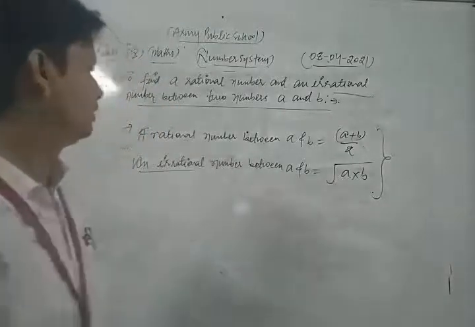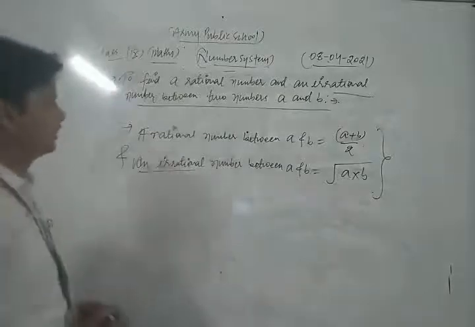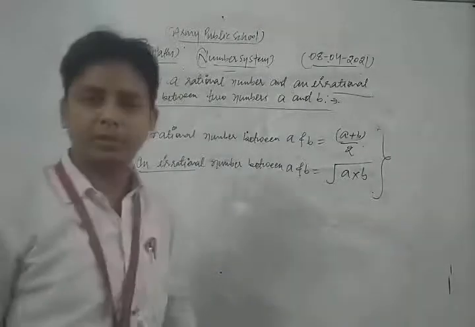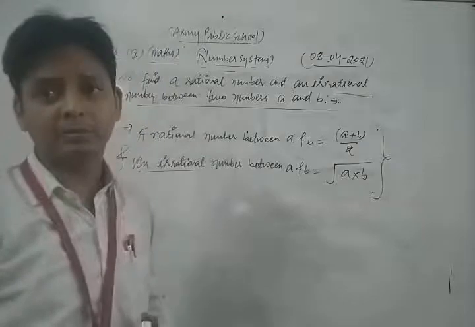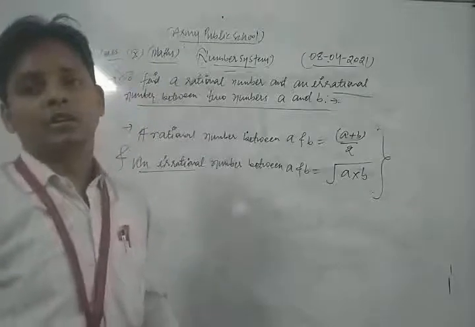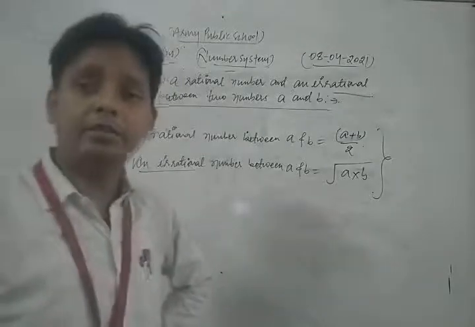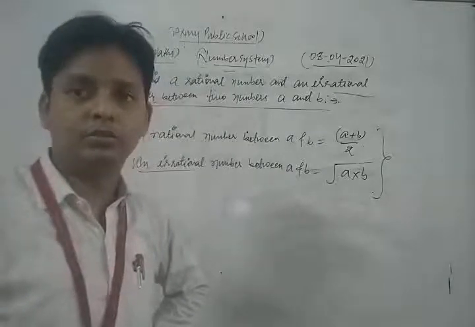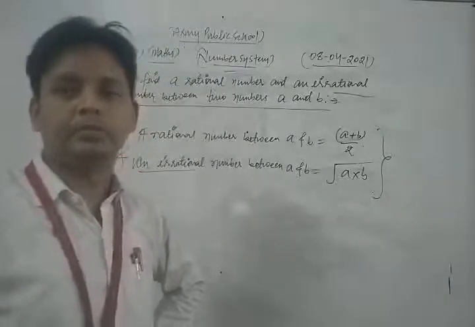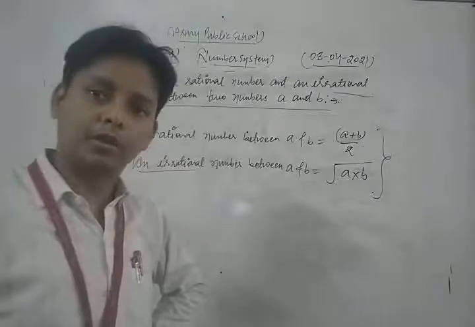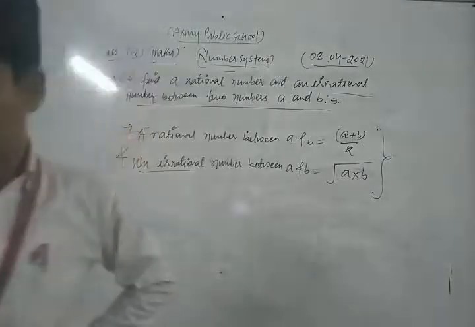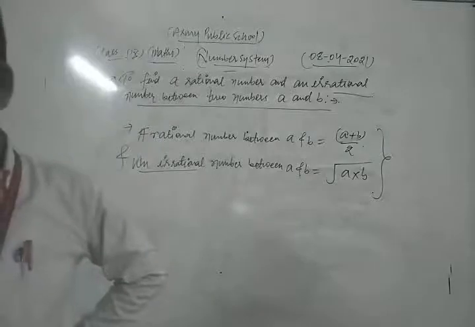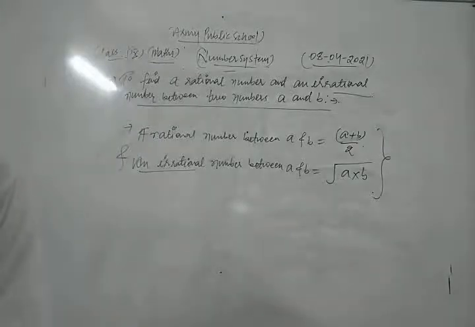Okay, a rational number between A and B is A plus B upon 2, and an irrational number between A and B is the square root of A into B. Okay. Now we take a question based on that topic. Okay.